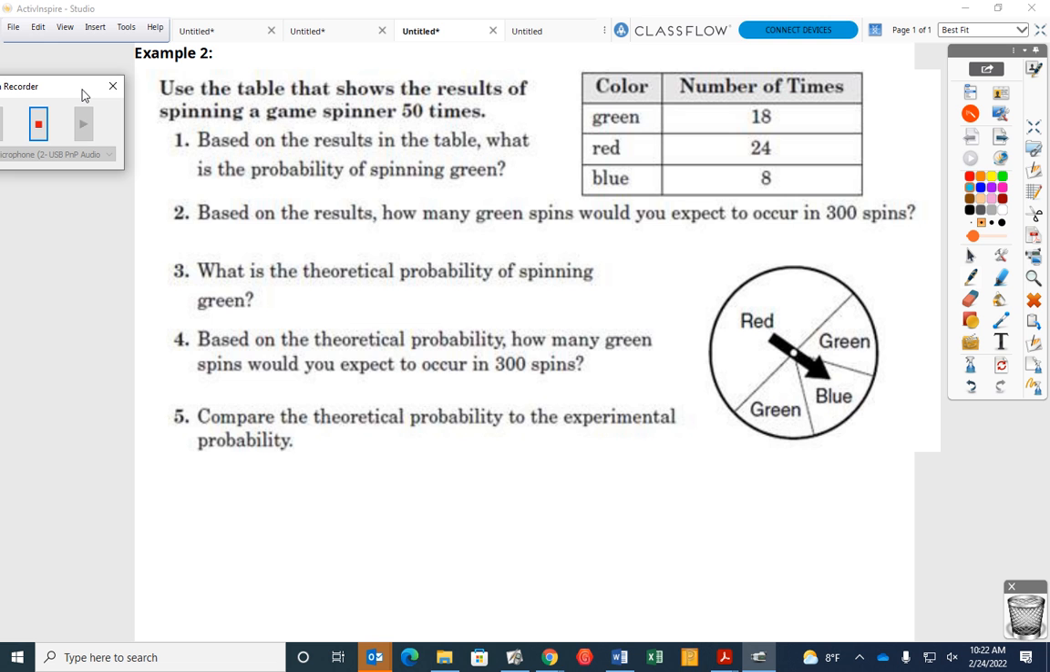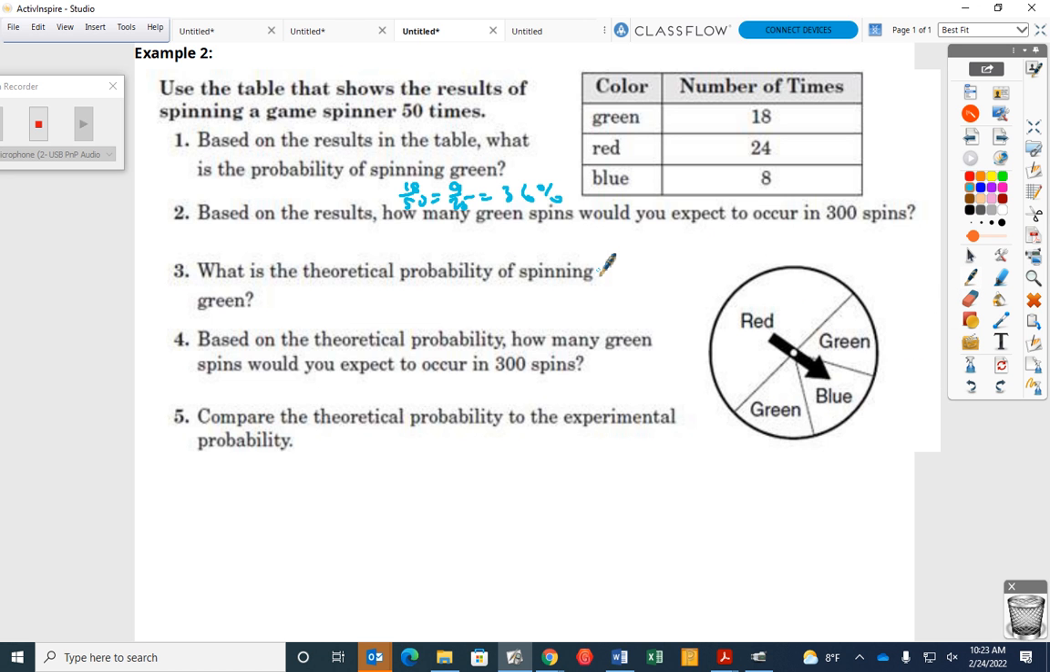Based on the results in the table, what is the probability of spinning a green? How many greens are there? There are 18. 18 out of how many? 18 out of 50, which we could reduce to 9 out of 25, which if we were to write as a percent, what would that be? 36%. Oh, sorry. This should be up here. 18 out of 50 equals 9 out of 25 equals 36%. Okay? Do you understand where that came from? Yes. Okay? So let's look at, this is actually pretty easy.